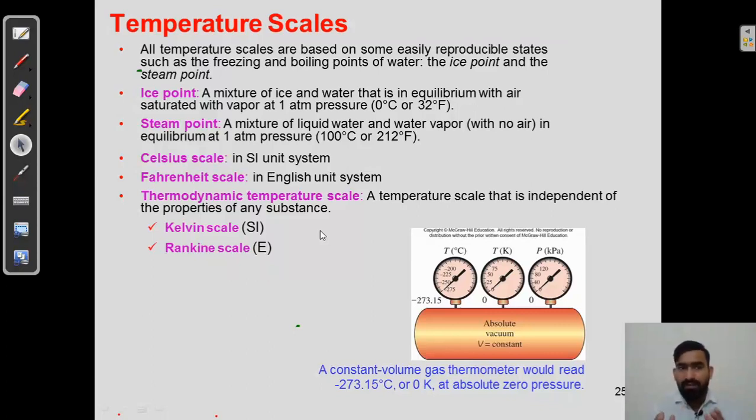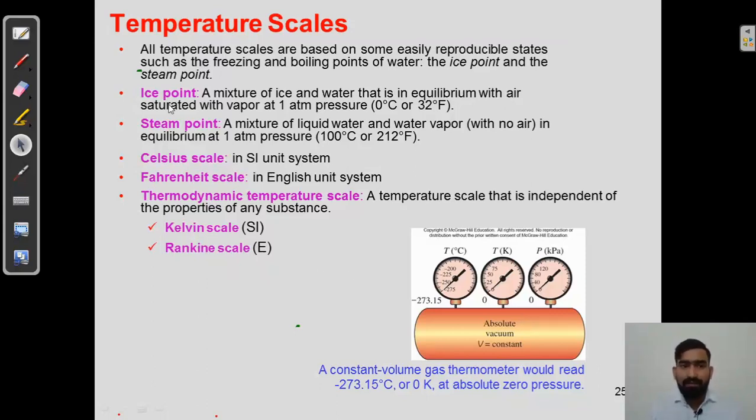But just for the sake of the unit flow, we will see that all temperature scales are based on some easily reproducible states such as the freezing and boiling points of the water. So we will see freezing and boiling points here for the sake of reference, where the ice point and the steam point are very much important. What is ice point then, and what is steam point, what is Celsius scale, what is Fahrenheit scale, and what is thermodynamic temperature scale. We will see all the temperature scales.